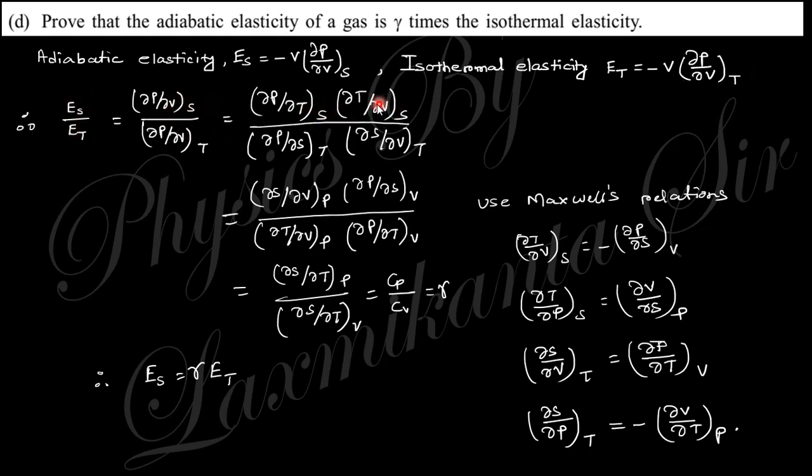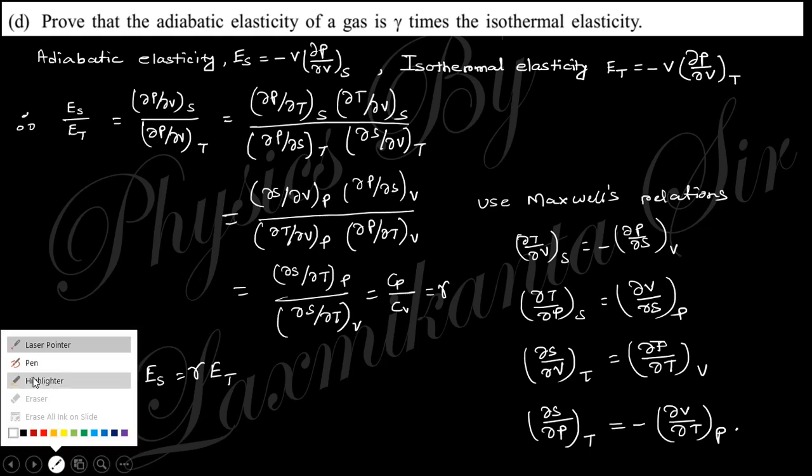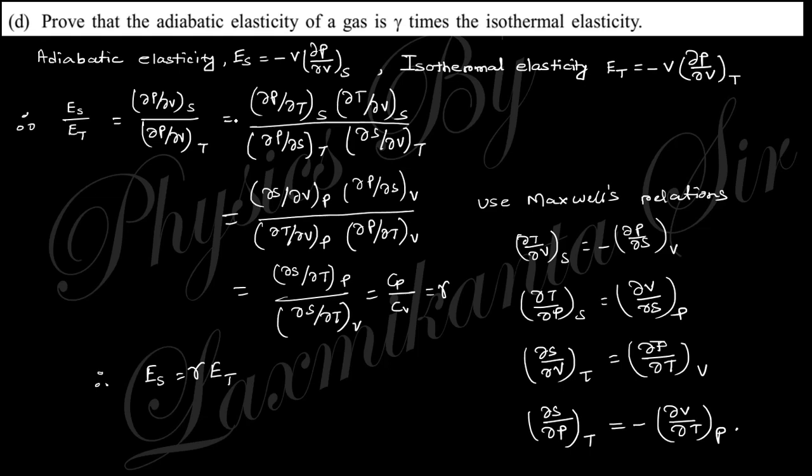If we change the variable, we know the formula. So we just change this to del P by del T and so on. And after using the Maxwell relations, these are the four Maxwell thermodynamic relations. Using them here you can get Cp by Cv. Okay, so Es equals gamma Et.